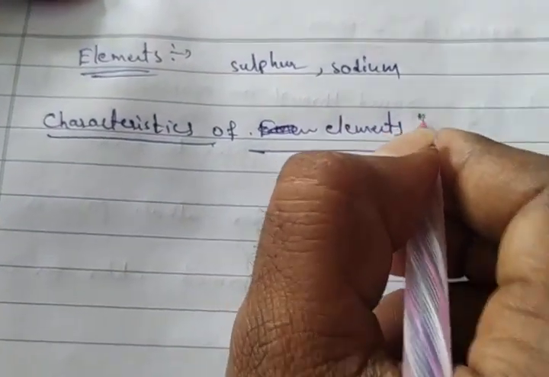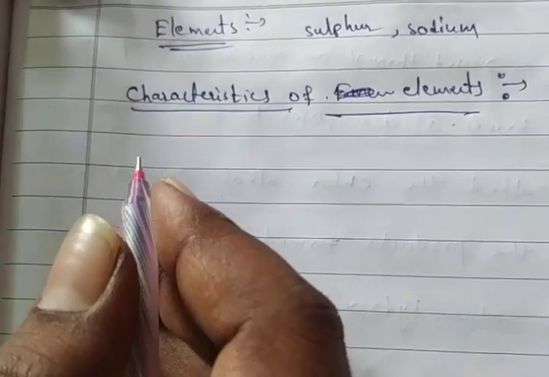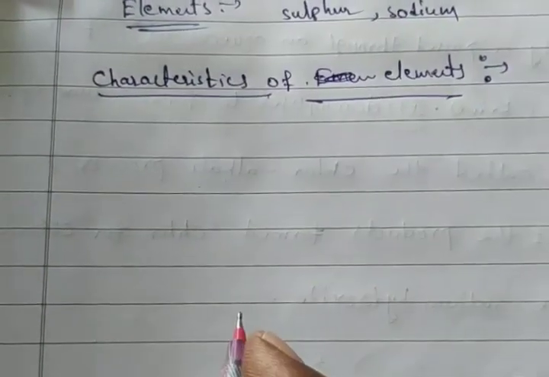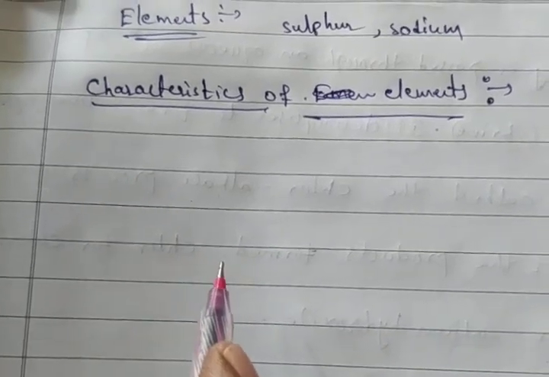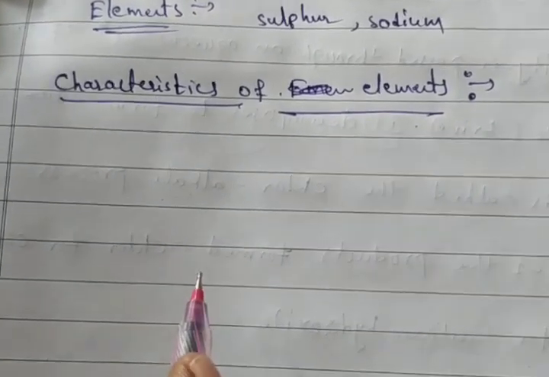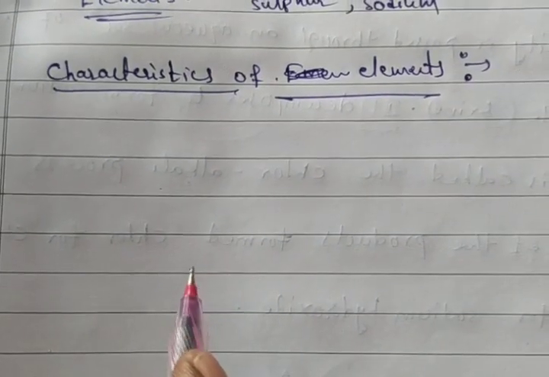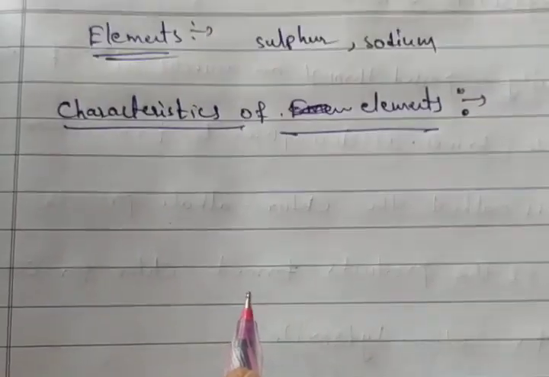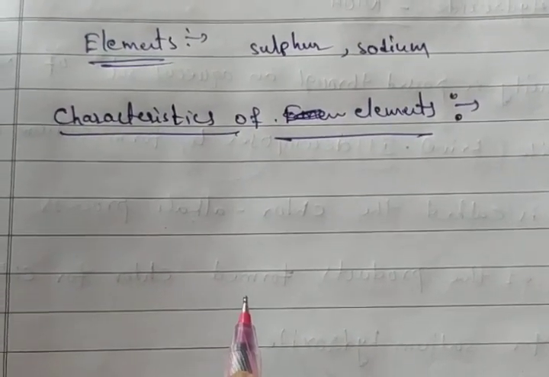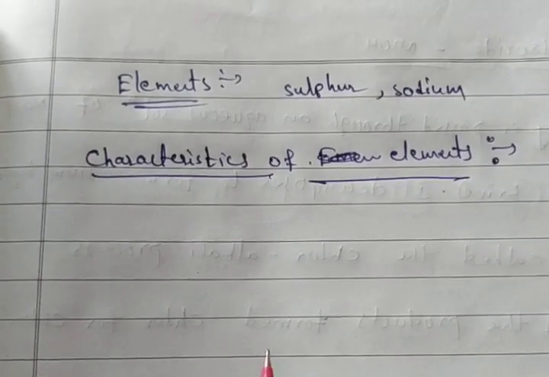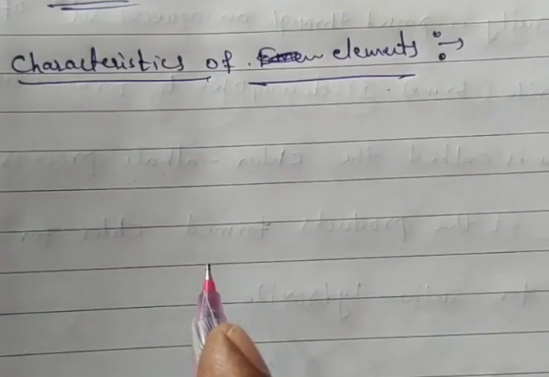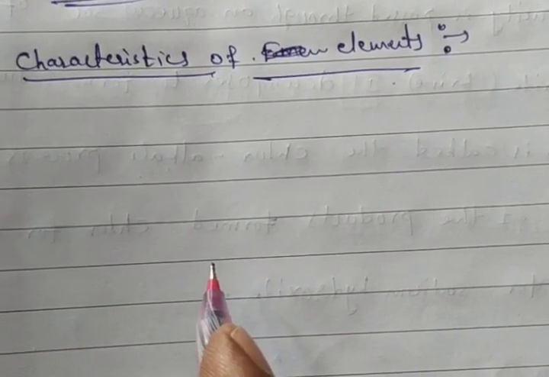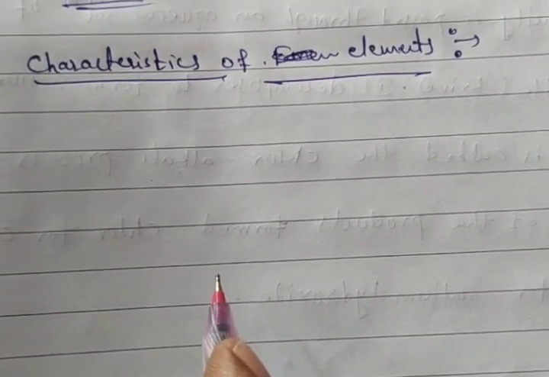Characteristics of elements. What characteristics are there? First point is that they are made up of atoms. Physical and chemical properties of elements are the same as those of their atoms. In pure substances, they always possess the same characteristic properties.